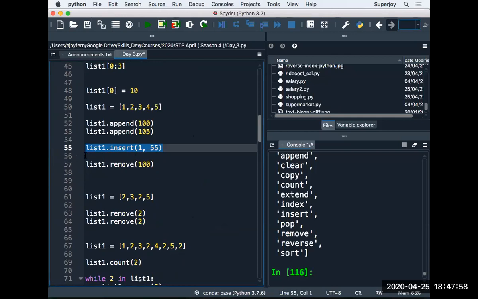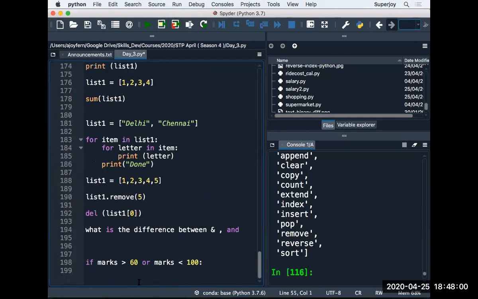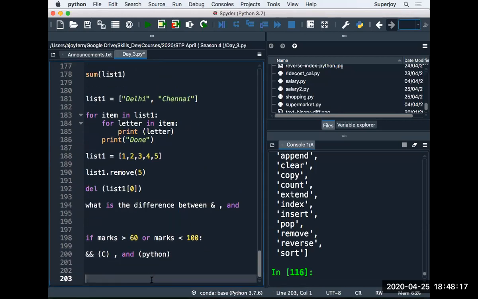Kirti, no, you cannot use that. In C programming, we used AND, right? So the equivalent to this, we have AND in Python. So this was in C programming, and this is in Python, right?